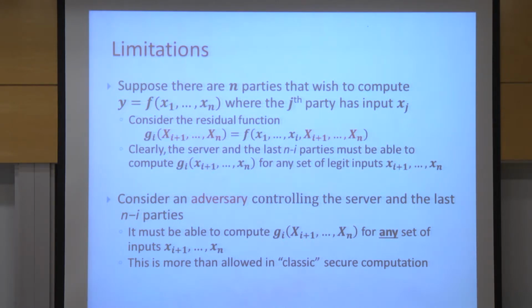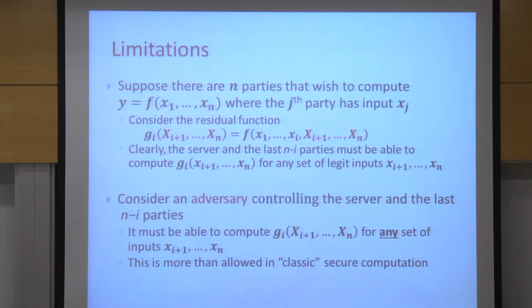Now, assume that there's an adversary controlling the server and the last n minus i parties. He could try to mimic what they're doing, simulate what they're doing, and say, okay, suppose that the last n minus i parties that I have all give the input 0. Let's simulate the protocol. The first i parties are not going to participate because they participated in the beginning. They don't have to come again.